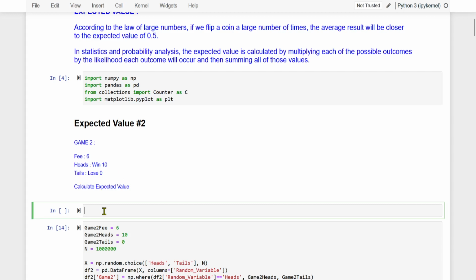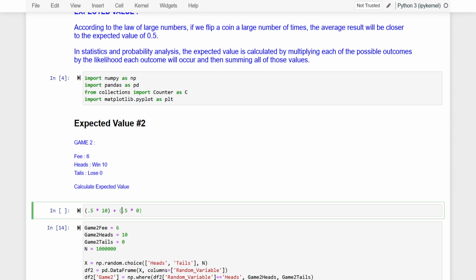So we know the probability of getting heads is 0.5. Now, if we get heads, what are we going to win? We will win $10. Then, what is the probability of getting tails? 0.5. And if we get tails, what are we going to lose? 0.